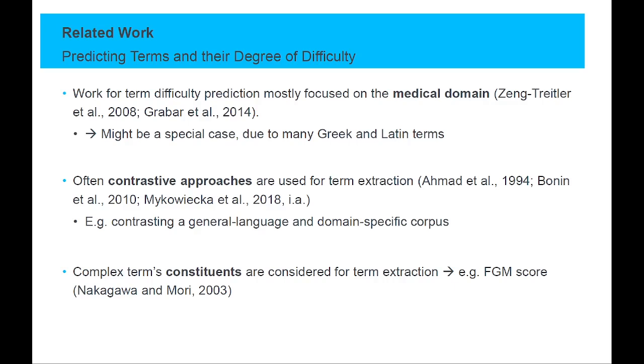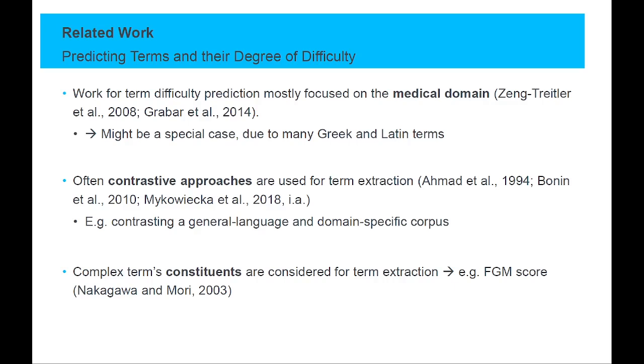When it comes to other research, term difficulty prediction mostly focused on the medical domain, which might be a special case in our view since there are many Greek and Latin terms. This is why we focus on a more diverse set of domains. While the comparison of term in contrast to compound attributes has not been explicitly addressed for compound term difficulty, to our knowledge, it has a long history for term extraction.